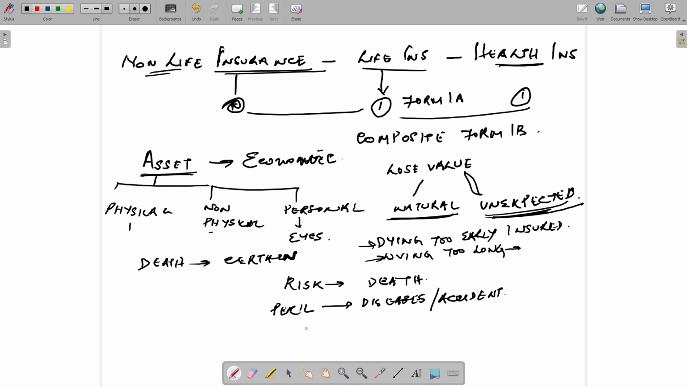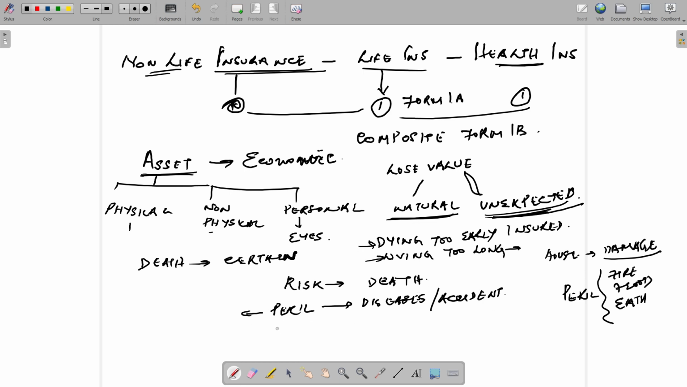Okay, peril is nothing but that which causes risk. For example, if you take a house, it can get damaged. Now, what are the reasons for the damage? It can be fire, flood, earthquake, lightning, or landslide. These are what we call perils. Perils are nothing but that which causes the risk. Now coming back to this, death is the risk and the disease is the peril.